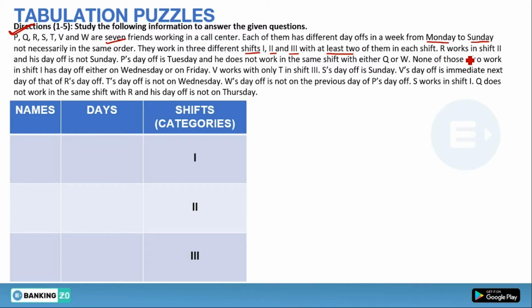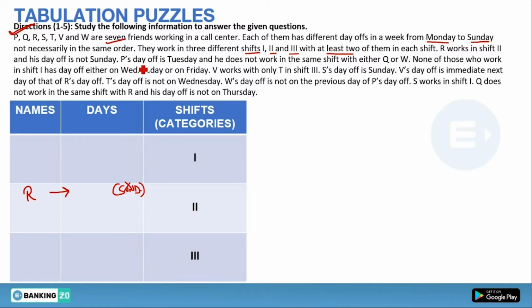R works in shift 2 and his day off is not Sunday. So we have fixed shift 2, so R will come in the name column here, and he doesn't have a day off on Sunday, so in front of R, Sunday is blocked. We will cross Sunday in front of R.